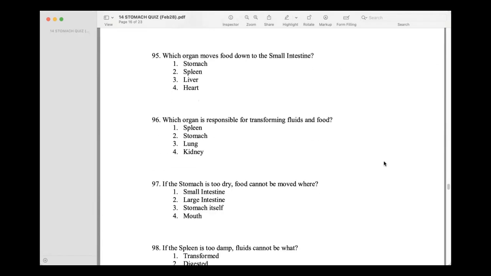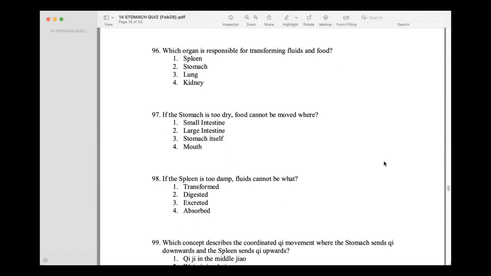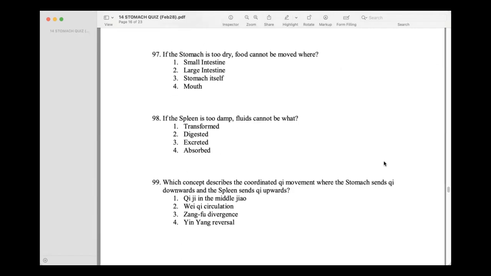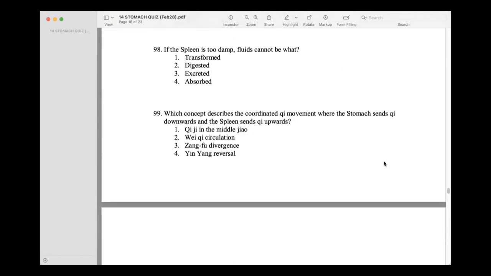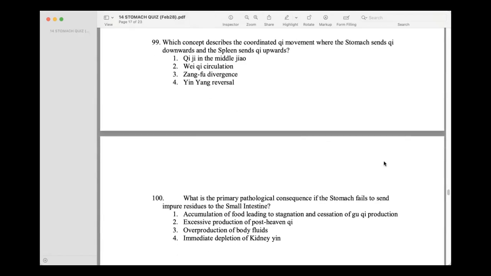The spleen tends to suffer from deficiency of which element? Yang. Which organ moves food down to the small intestine? Stomach. Which organ is responsible for transforming fluids and food? Spleen. If the stomach is too dry, food cannot be moved where? Small intestine. If the spleen is too damp, fluids cannot be what? Transformed. Which concept describes the coordinated chi movement where the stomach sends chi downwards and the spleen sends chi upwards? Qi Ji in the middle jiao.